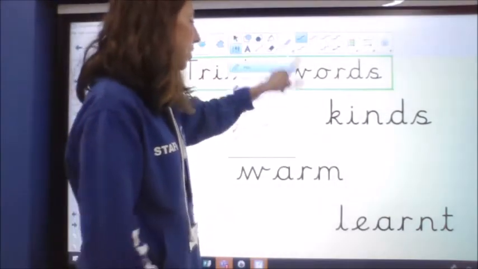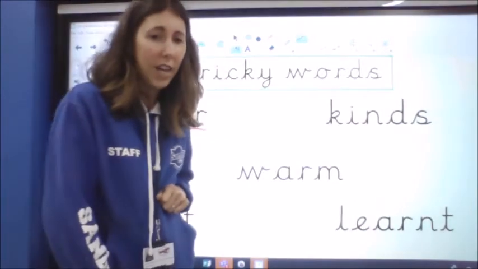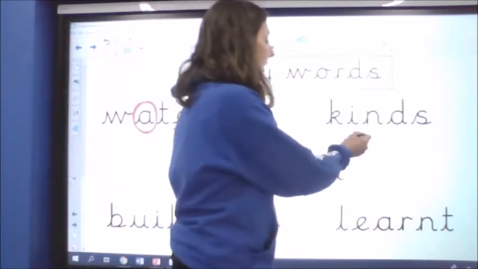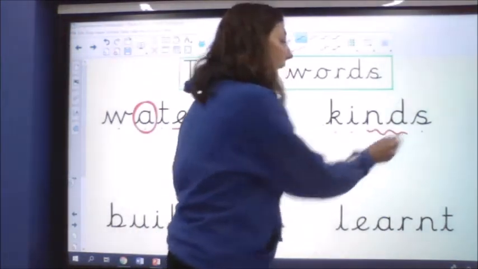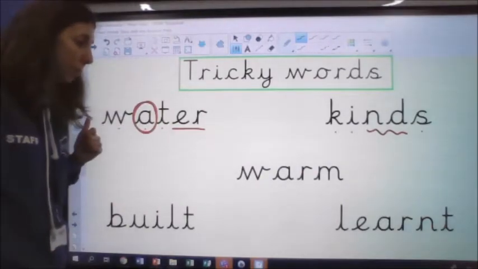So this one isn't k-ins. What do you think it would be? Not k-ins, it would be kinds. So different kinds of creatures, different kinds of habitats.